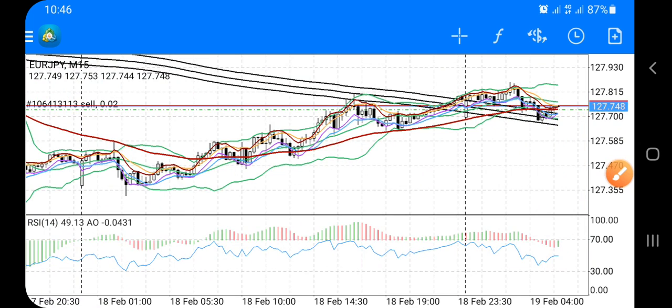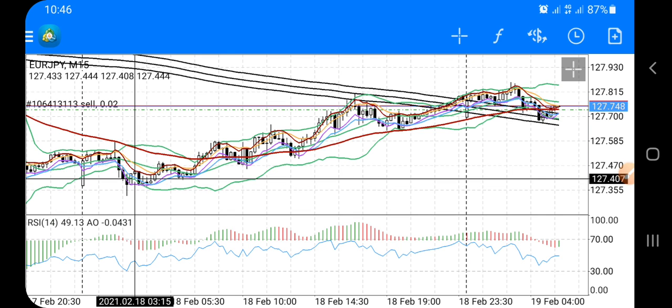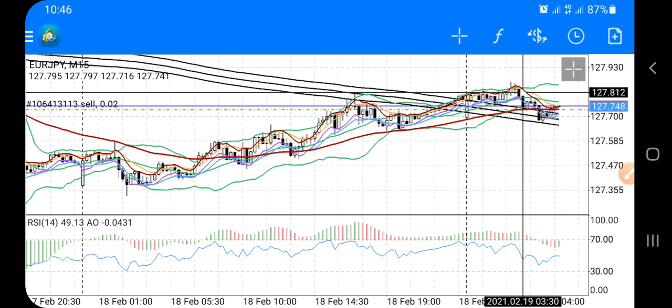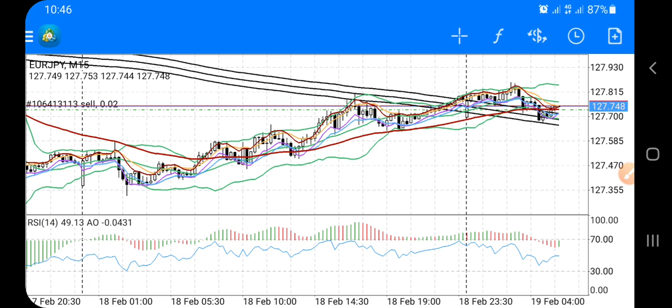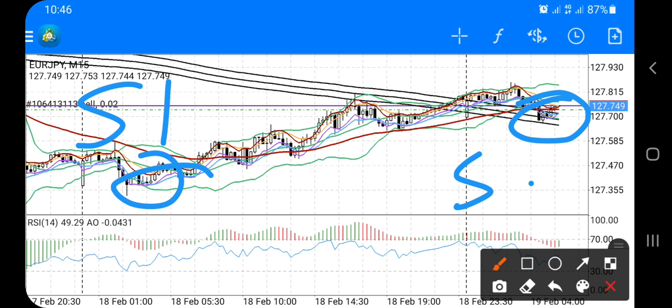Yes, you have some minus points from this area, because it's already minus 30 points or more, but you sell it. When you sell from this area, this is sell number 1, this is sell number 2.